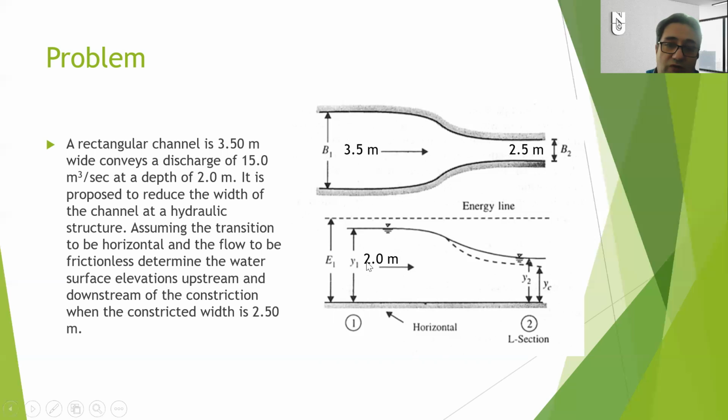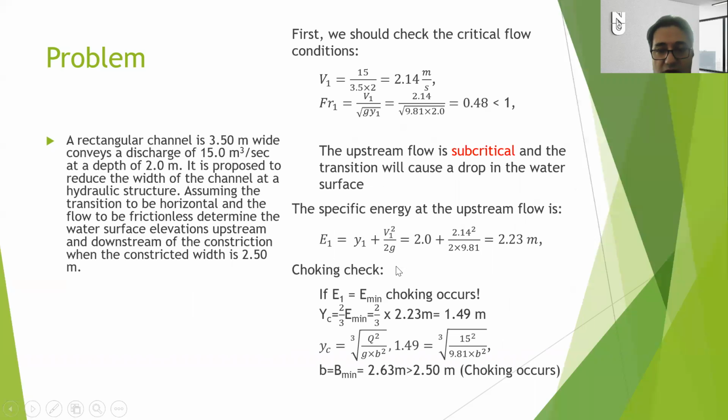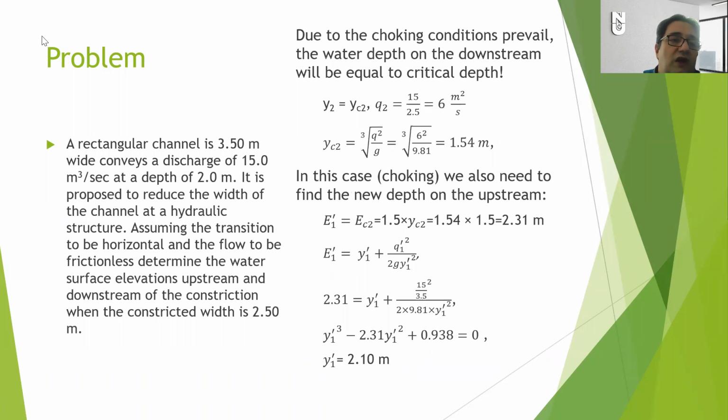There is no need to recalculate the depth in the origin. I mean, the upstream flow is going to be 2. But if it is narrower than 2.63, as it is given in the question, 2.5, you will know that the water is going to bounce back, and you cannot retain the original height on the upstream. So let's check out what's going on here. We know that choking occurs, and the B value of the downstream is not good enough to carry this water without choking. Then let's run the calculations in the next stage.